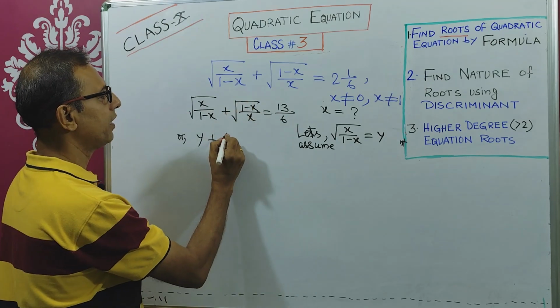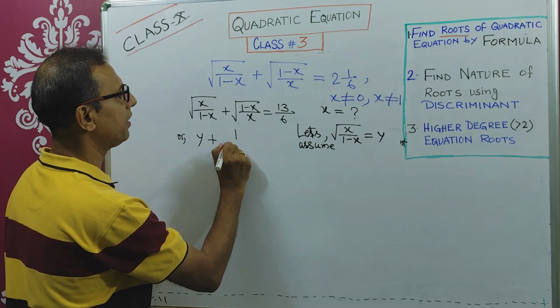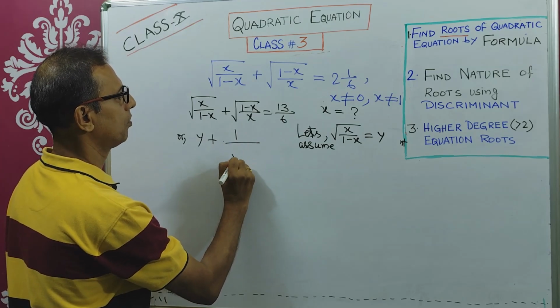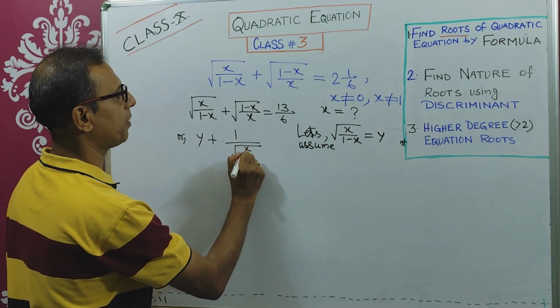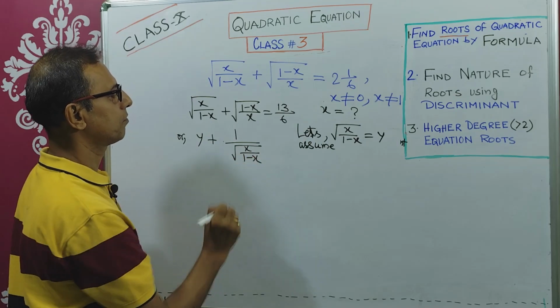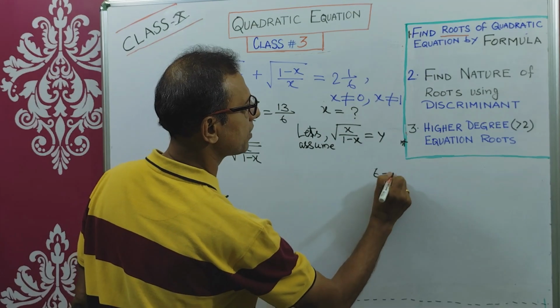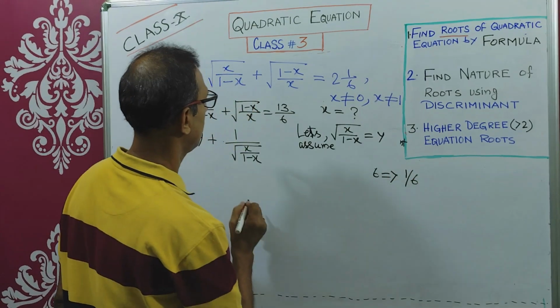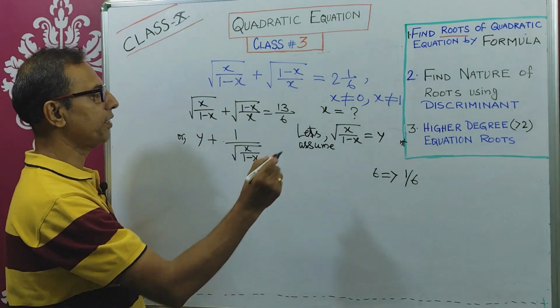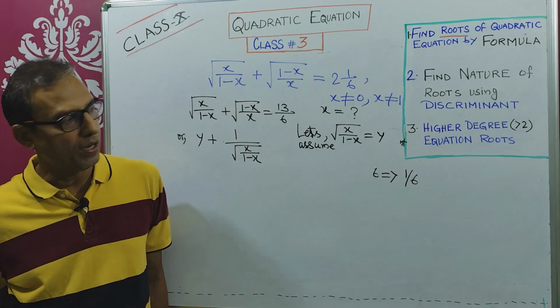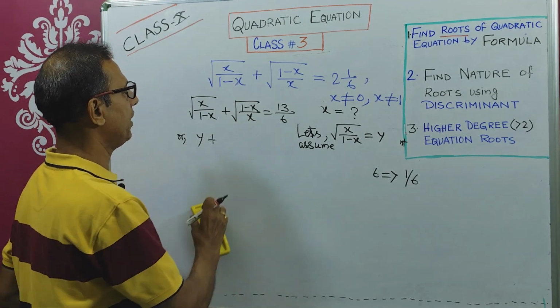What does it mean? It means 1 by root over x by 1 minus x. You know, reciprocal of 6 is 1/6. So numerator and denominator you can just flip. The same thing here.